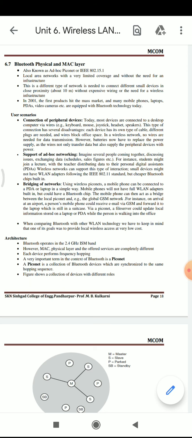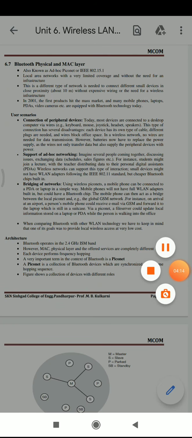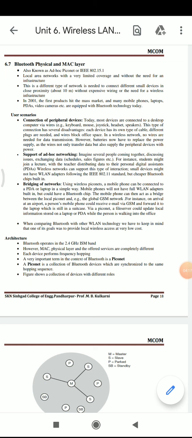The other scenario is bridging of networks. The bridging of networks is nothing but using a wireless piconet. A mobile phone can be connected to a PDA or laptop in a simple way. Mobile phones will not have full wireless local area network adapters built in, but could have a Bluetooth chip.